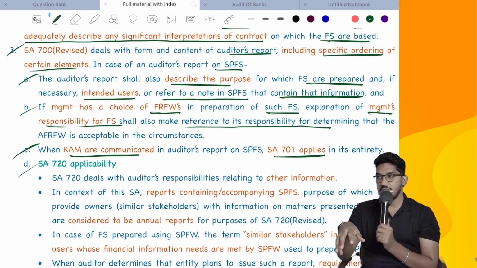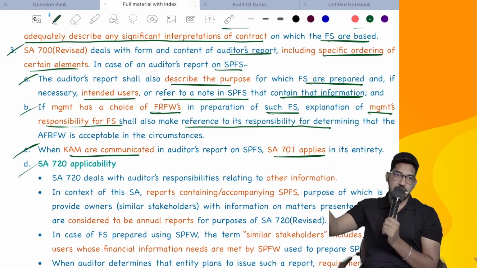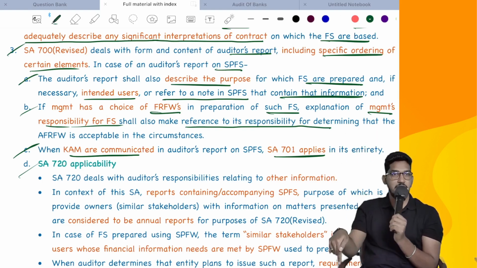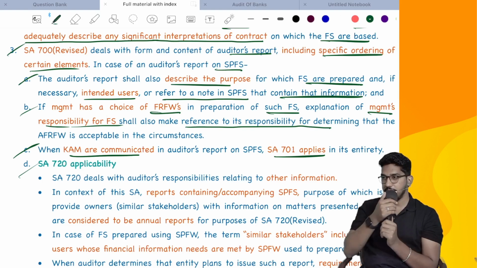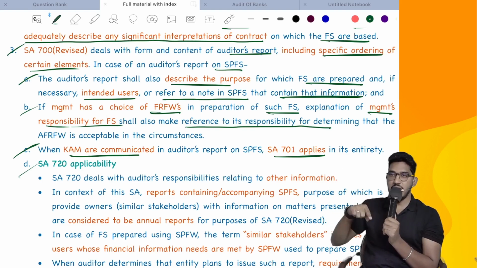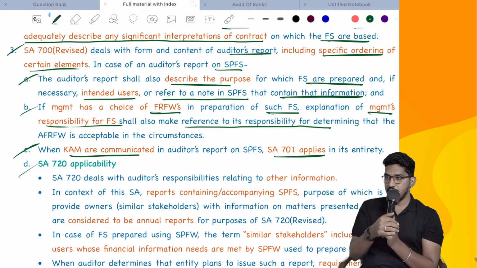Just now as we have discussed, if these special purpose financial statements are given with other information, we need to check consistency. If inconsistency is there, what action we have to take as per SA 720. All those requirements will become applicable here also. That is why I first explained SA 720. Because this reference will be there in every standard we are going to see now. In 800 also they will give reference. In 805 also they will give reference. In 810 also they will give reference.